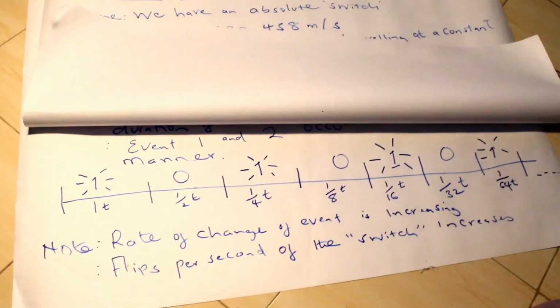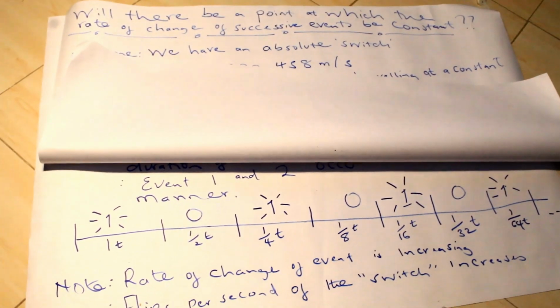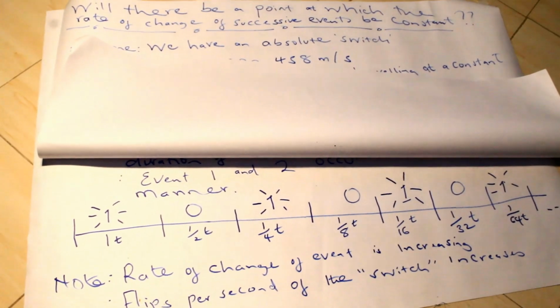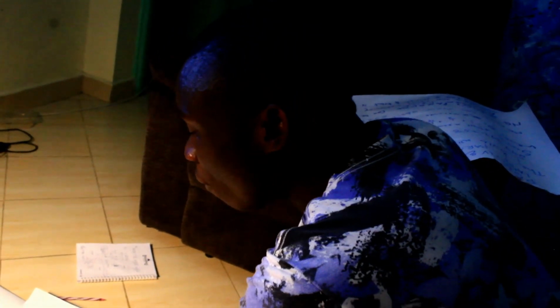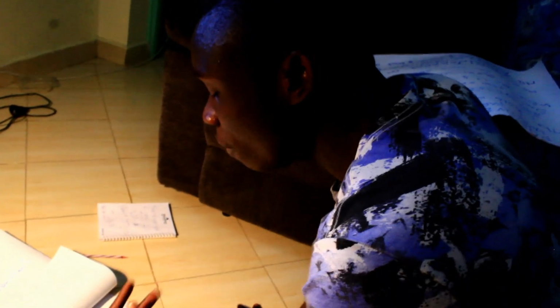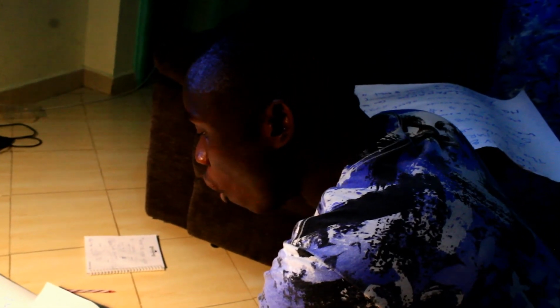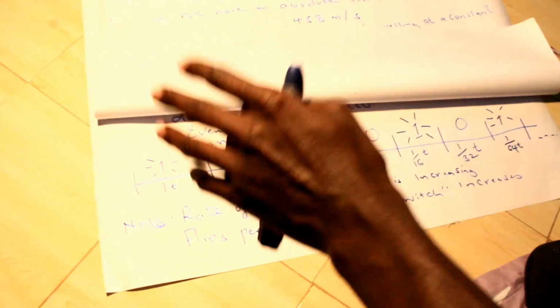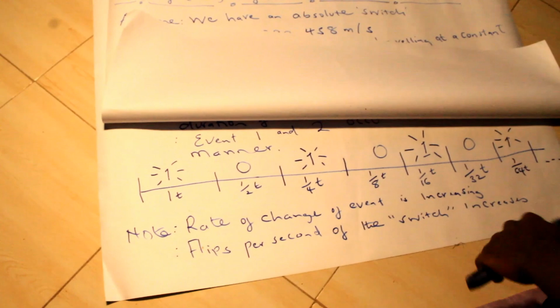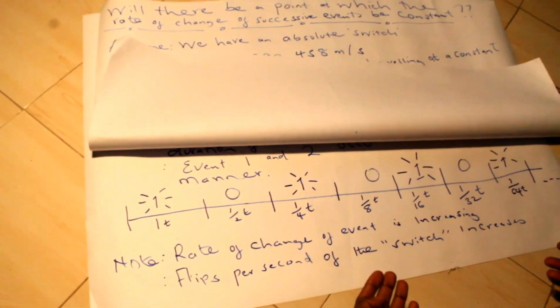Why am I saying so? Because when the flips are increasing, what we can only see is the light being on. When that rate of change is so fast, the only thing that we can observe is that the light is on, and we can no longer see the other event, which is the bulb being off by the switch being closed. So it will reach a point whereby we as humans can only observe that the room is full of light. But this is based on our human incapabilities.